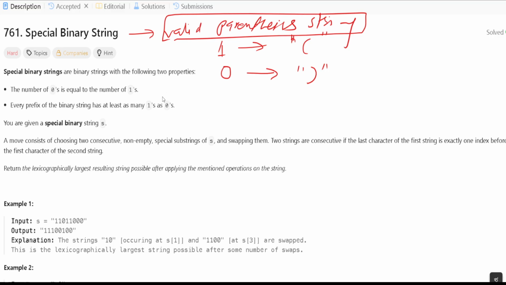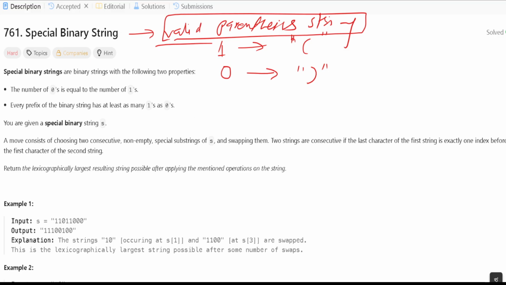So basically, in a given valid parenthesis string, we have to rearrange its special substrings to make the lexicographically largest string, we can say. So if we are given a valid parenthesis string, rearrange its special substrings to make the lexicographically largest string.